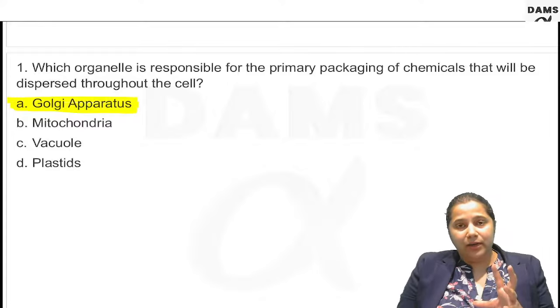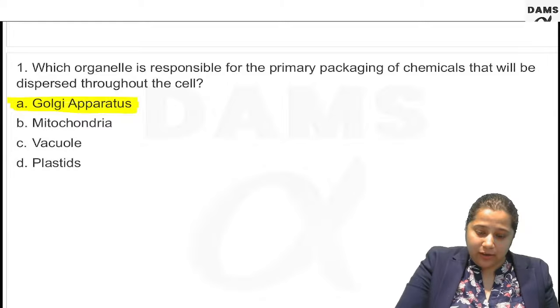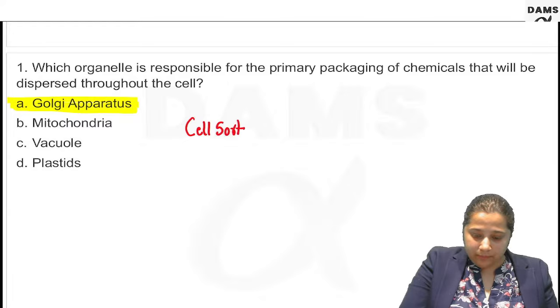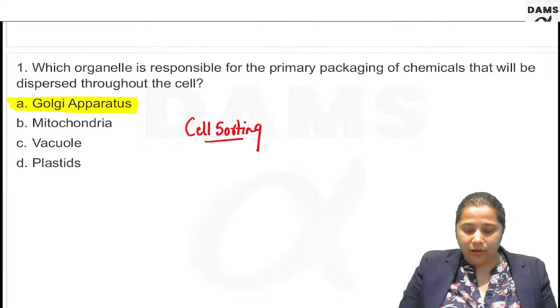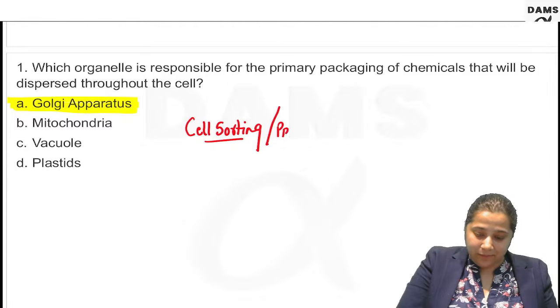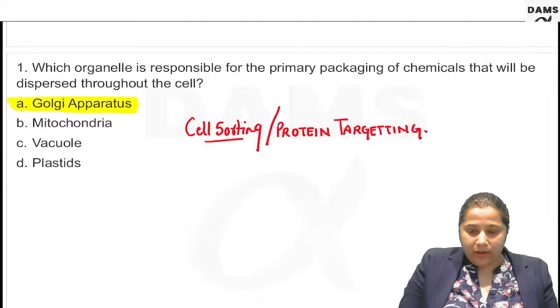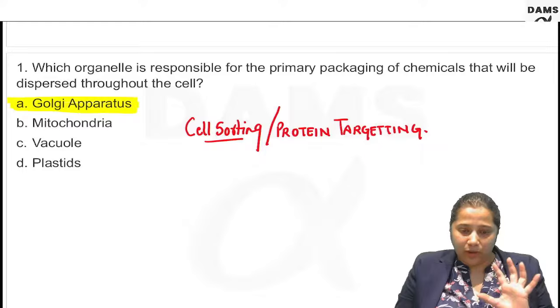So Golgi apparatus is known as the site for cell sorting or packaging. We also call it protein targeting, because protein will be targeted to the various cell organelles with the help of the Golgi apparatus.